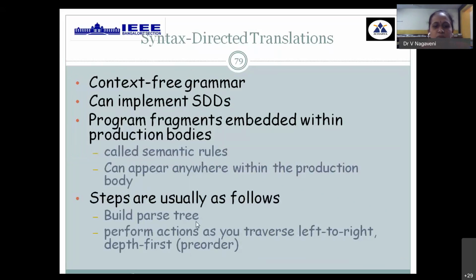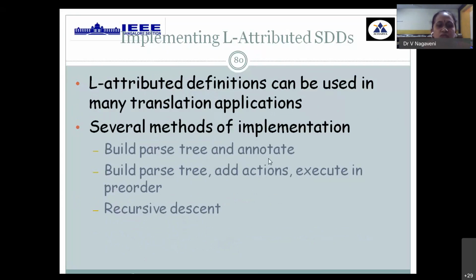This will help you to build an efficient parse tree called modified parse tree, which is given as an input to intermediate code generation, which helps you to perform that action traversal from left to right using pre-order or post-order methodology. So S attributed makes use of pre-order and top-down approach, and when you are going for inherited attributes, it adopts L attributed definition. It builds a parse tree with the help of annotation, and it adopts a reverse method called bottom-up approach, mainly adopted for LR parser, or it can also be using a recursive method.